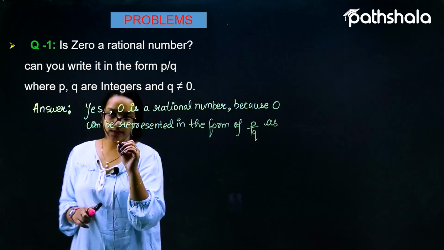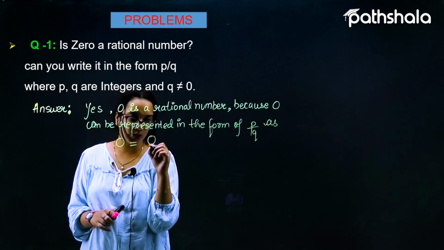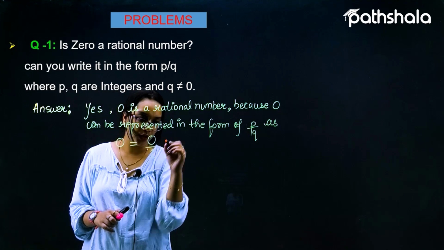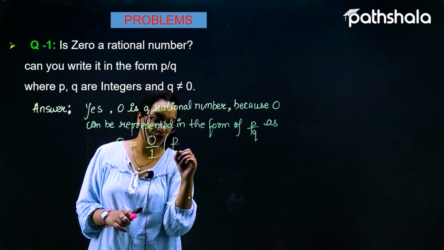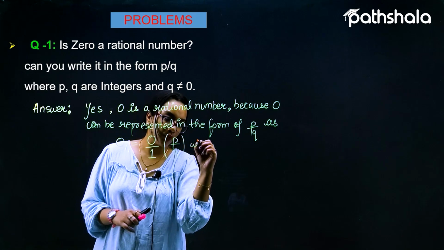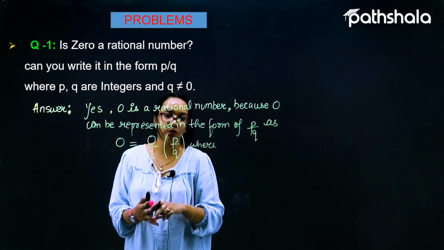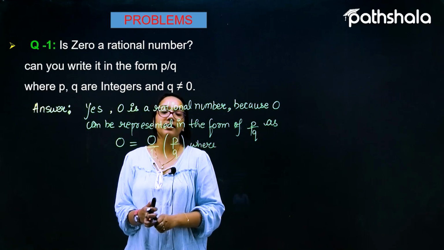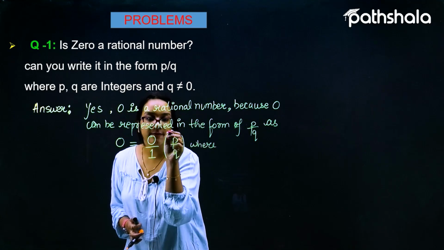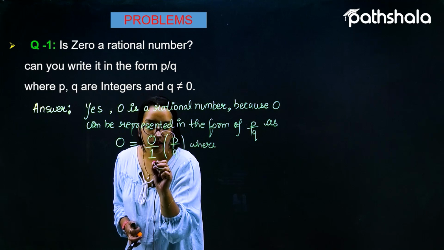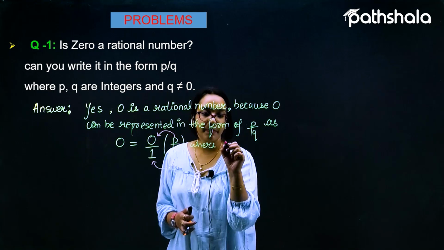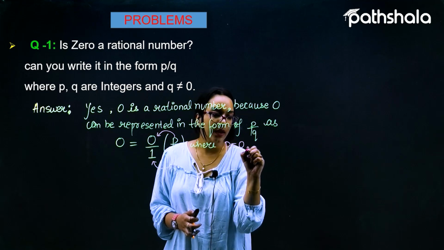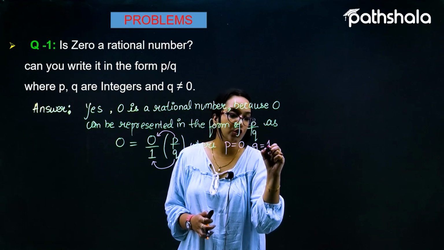0 can be represented as 0 by 1, which is nothing but a representation of P by Q, where by comparison the value of P is 0 and the value of Q is 1.